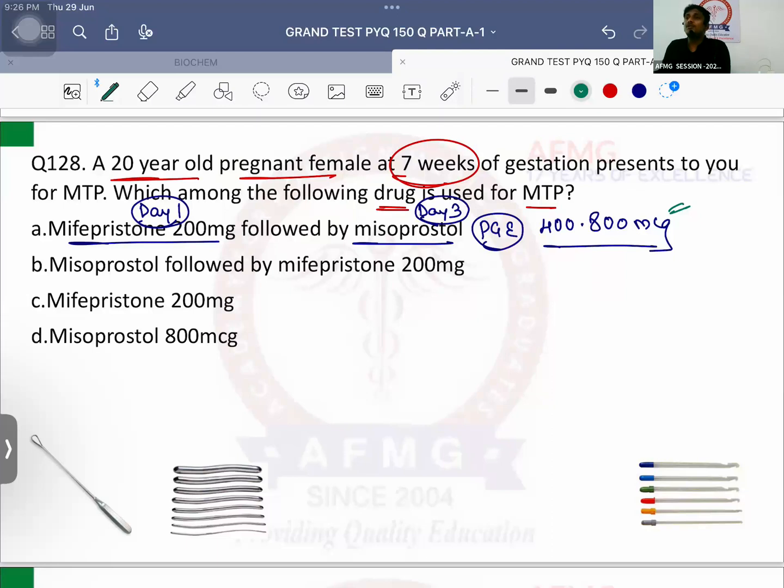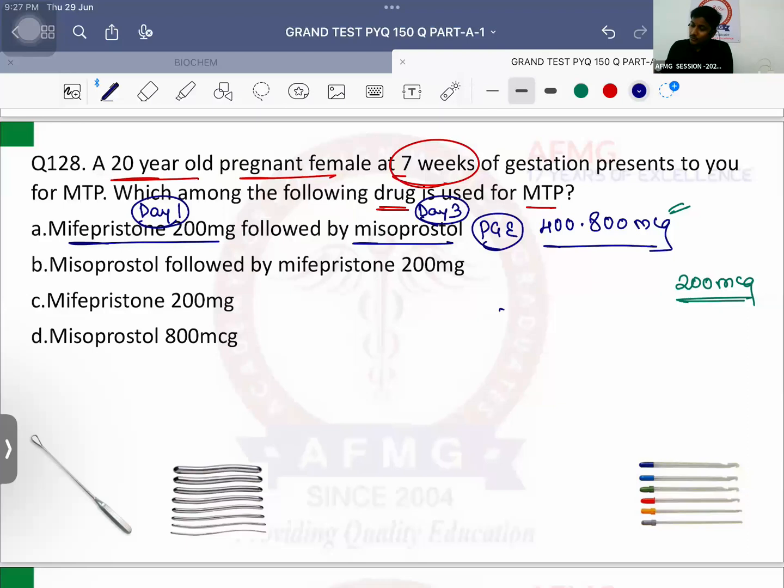Maximum dose which can be given during PPH is 1000 micrograms. Each tablet of misoprostol is 200 micrograms. August ka question. How many maximum tablets of misoprostol can be given per vaginally in a patient of PPH? 5 tablets. PPH के लिए maximum doses 1000 micrograms. MTP के लिए maximum doses 800 micrograms. That's the difference.